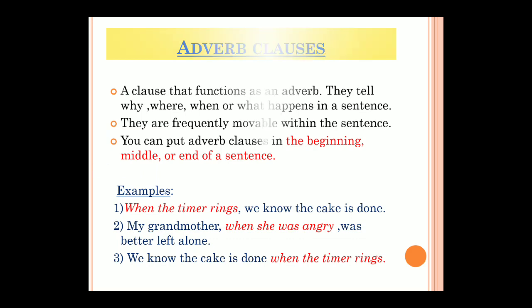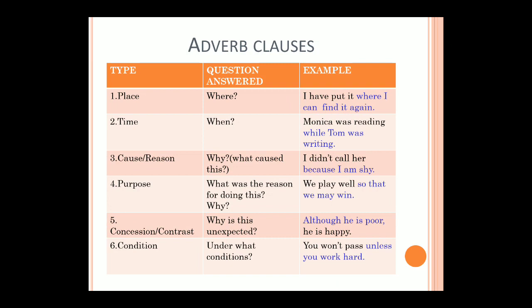Now let's quickly see the types of adverb clauses. The very first type is the adverb clause of place. When I'm talking about place, obviously the question that comes to my mind is where. Where are you going means you're asking that person which place they are going to, right? You want the name of the place. So if you get the answer after asking where to that particular main clause, that means it is an adverb clause of place.